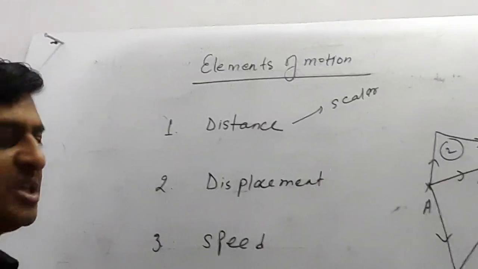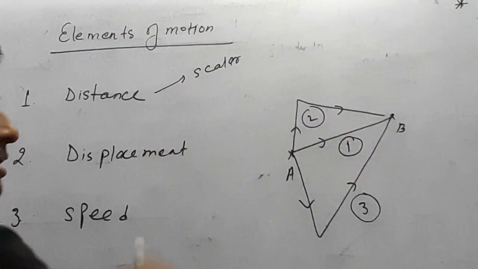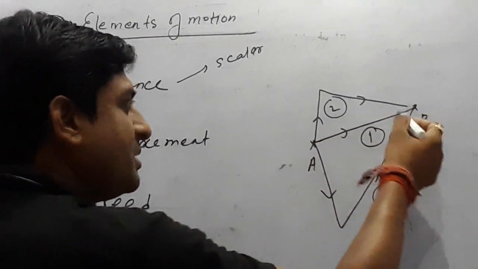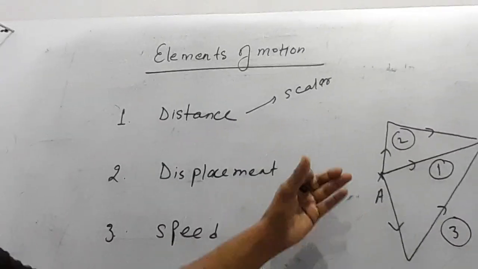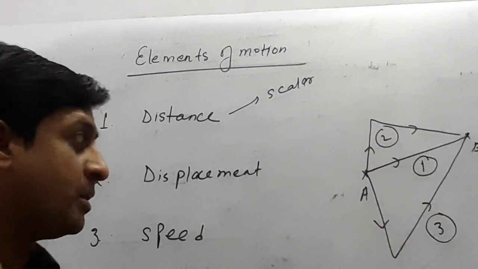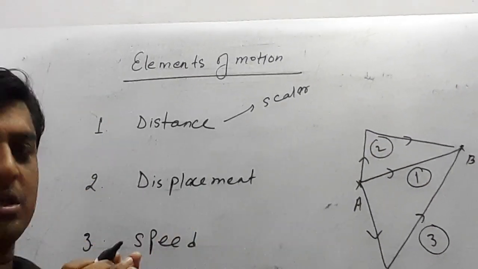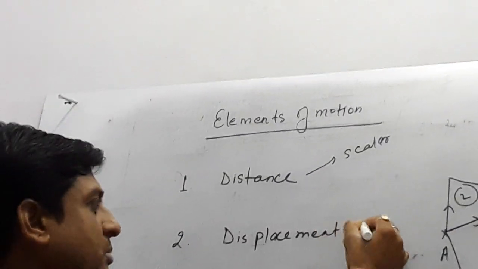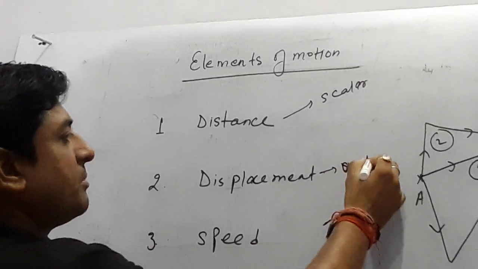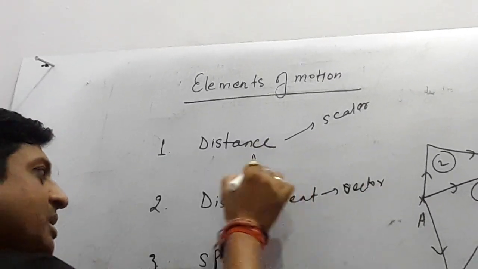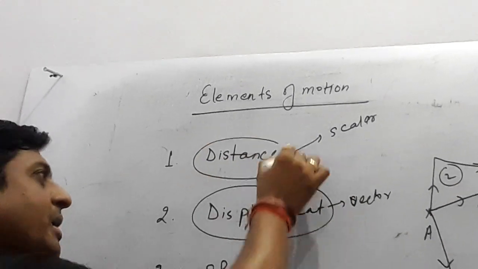If you talk about displacement, in all these three, path 1 is the shortest way to go from the initial point to the final point. It specifies the direction. Due to that, displacement is a vector quantity.